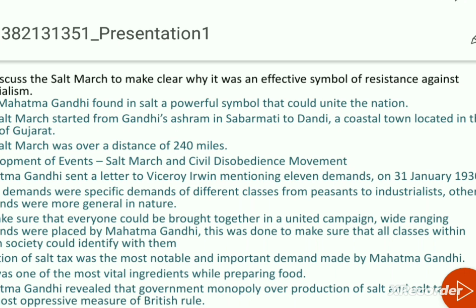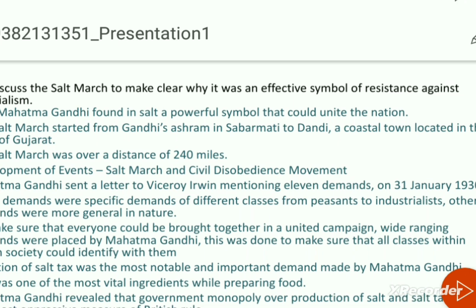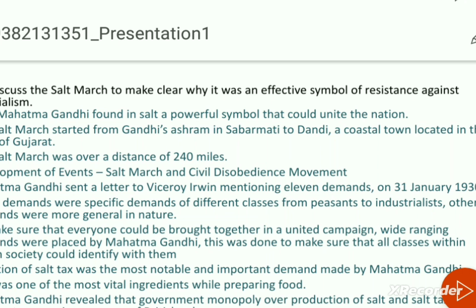Salt is something which is freely available, and imposing a high tax on salt was the ugly face of the British, and that's what he wanted to expose.